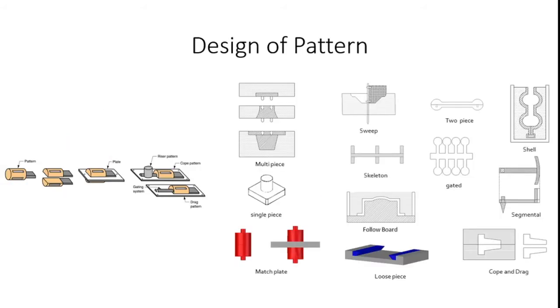And then design of pattern. In design of pattern, there are different types of patterns available: multi-piece pattern, single piece pattern, match plate pattern, sweep pattern, skeleton pattern, follow board pattern, two-piece pattern, gated pattern, shell pattern, segmental pattern, and cope and drag patterns. Likewise, different types of patterns are available. How do we design the pattern? What allowances can we incorporate in pattern designing? Likewise, we can discuss this topic.